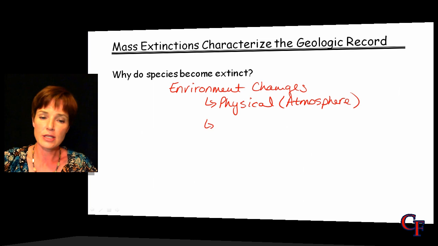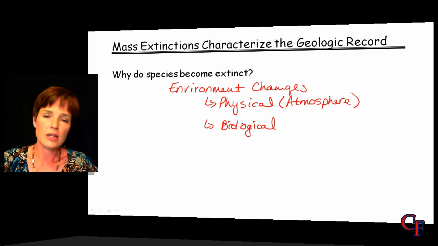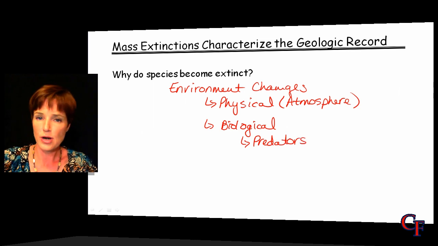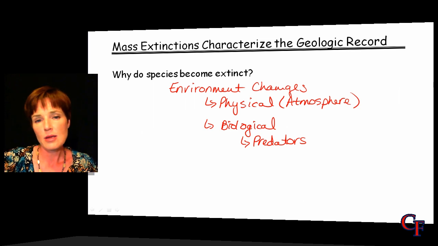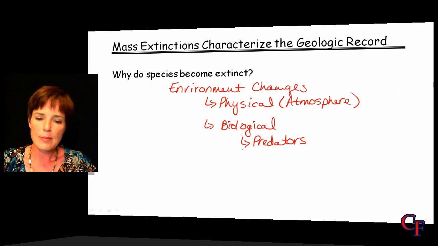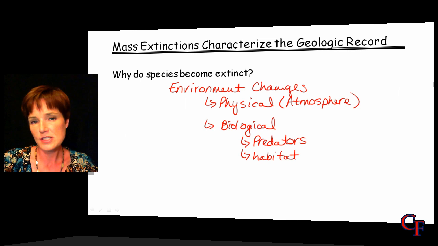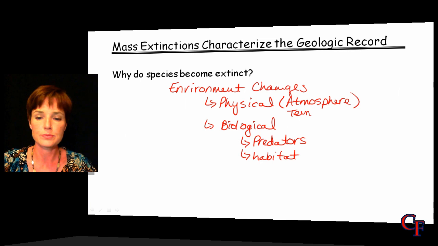Another thing could be the biological side, and by biological side, this could be other organisms. So we could have predators that evolve, which are now going to perhaps prey on those animals, and if there are enough predators present, they may cause an extinction to take place. We could have just habitat changes in general. So the plant life may be different. We already mentioned the physical side. The atmosphere may be different. The temperature is another thing that we want to think about here.